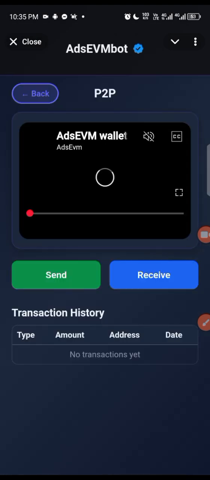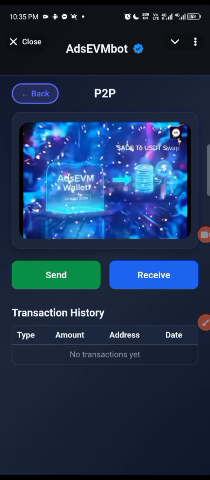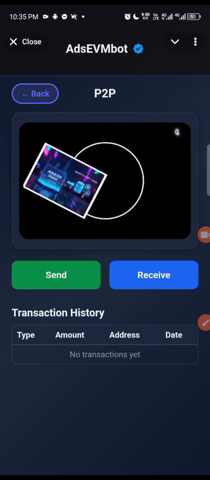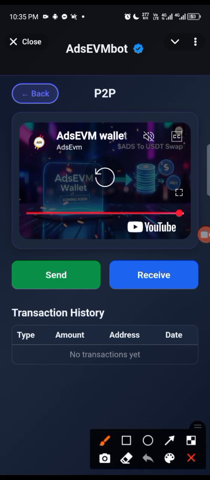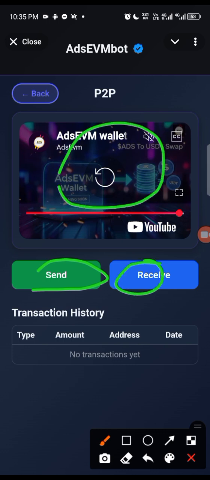All right. So this is the wallet, and let's click on p2p, right? Okay. I think this wallet, you see the send, there is a send feature and there is the receive feature. So you can actually send to someone using this application. This is a mini application, right? Or receive from them too. You can copy your wallet address and send to them. You can watch this YouTube video to find out more about what they are talking about.